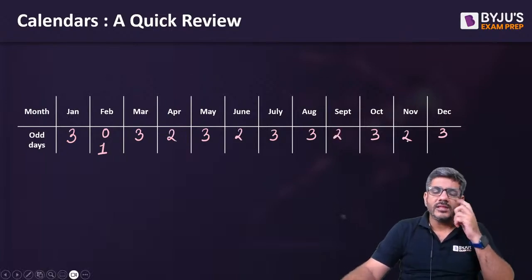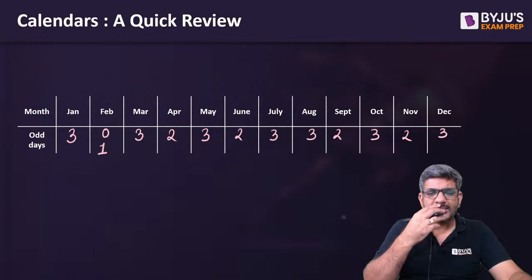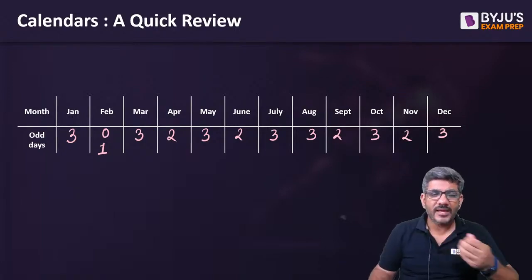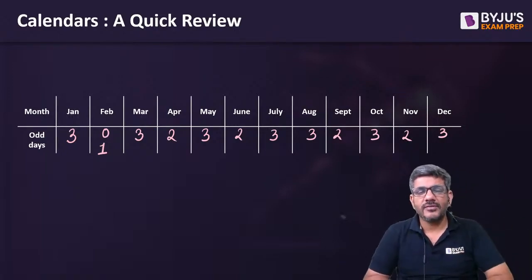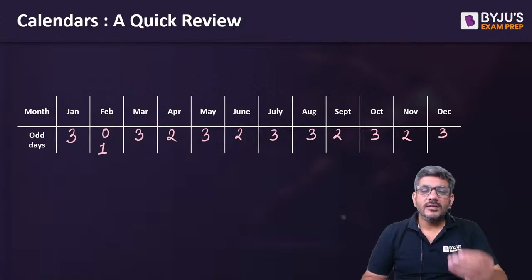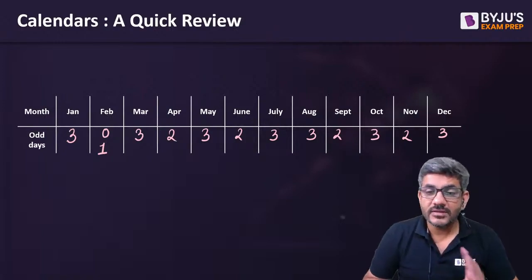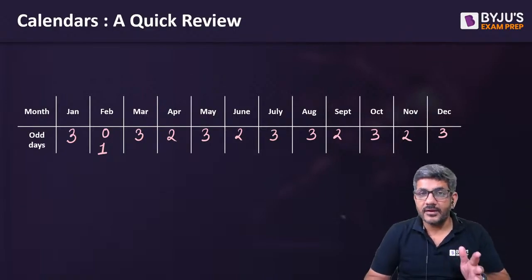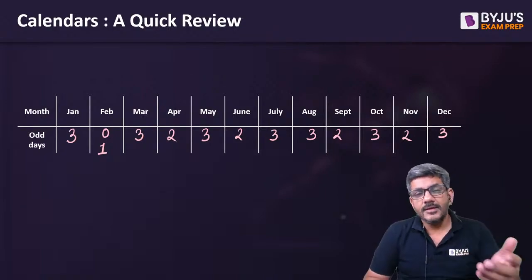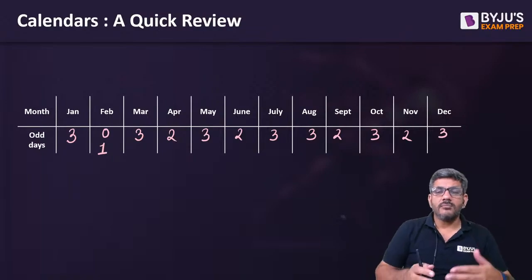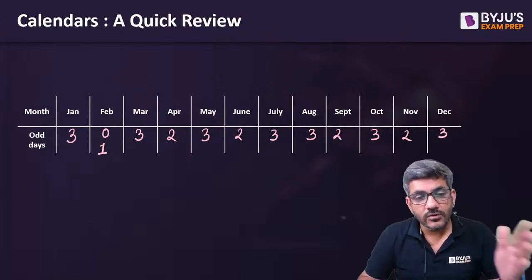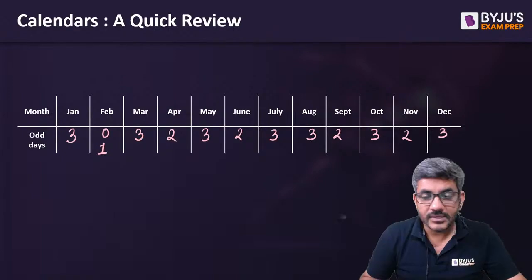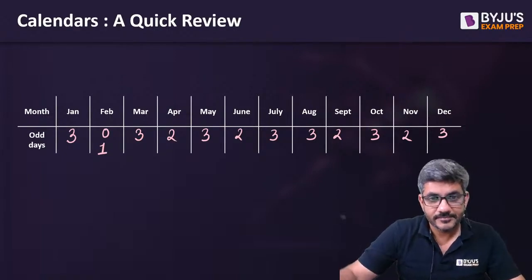You don't need to memorize this, although I don't think it's bad if you do. Anyways, it does not take much time to calculate them. Whenever 31 days are there, divided by 7, the remainder is 3. Whenever 30 days are there, divided by 7, the remainder is 2. And February will have 28 or 29 days, so the number of odd days would be either 0 or 1.